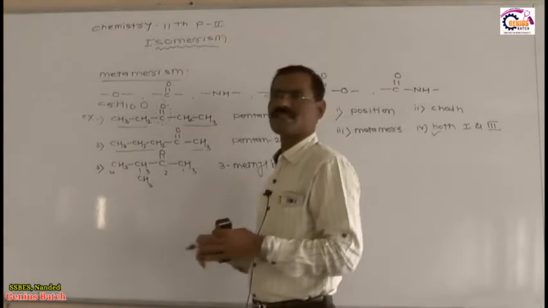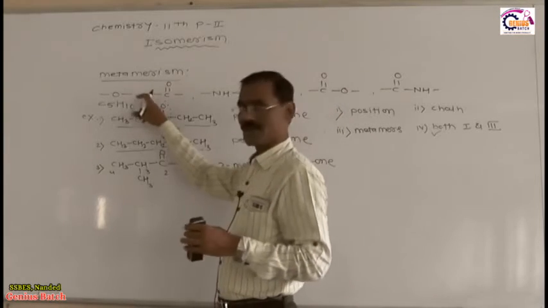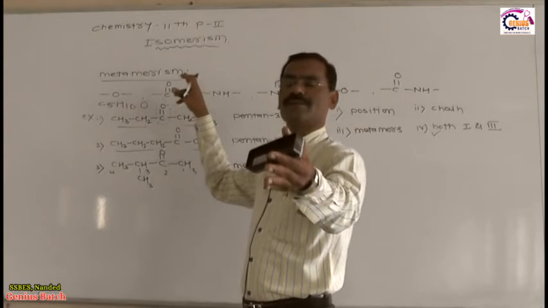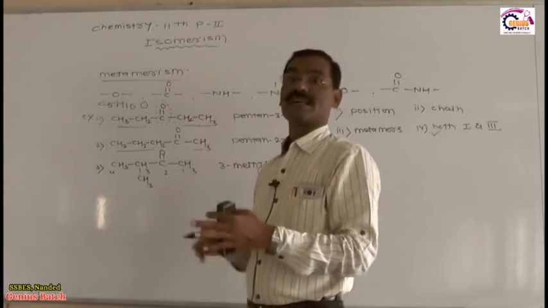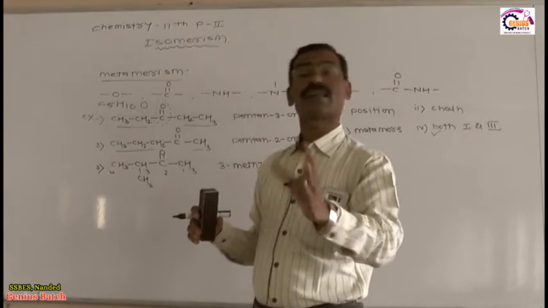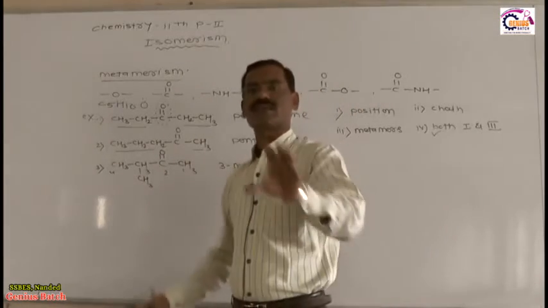Metamerism is the phenomenon in which two or more compounds have the same molecular formula and the same polyvalent functional group, but the arrangement of alkyl groups around the polyvalent functional group is different. Such a phenomenon is called metamerism.